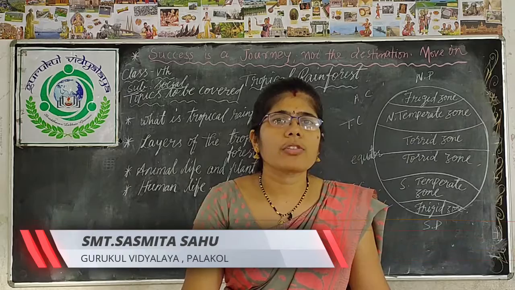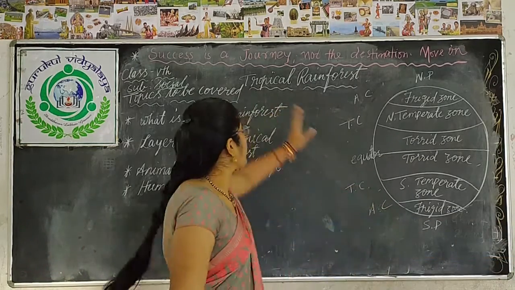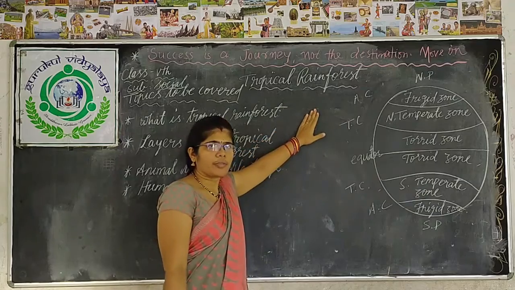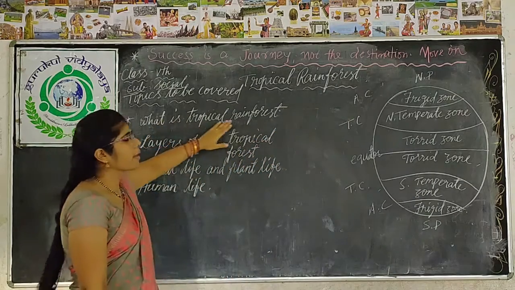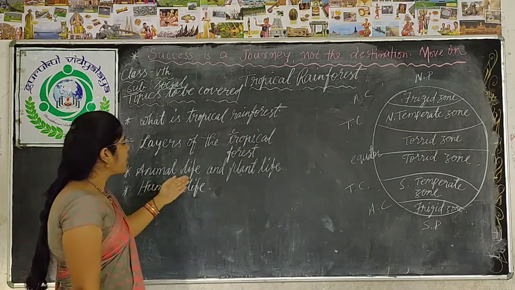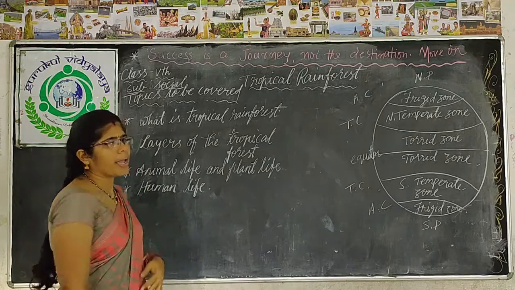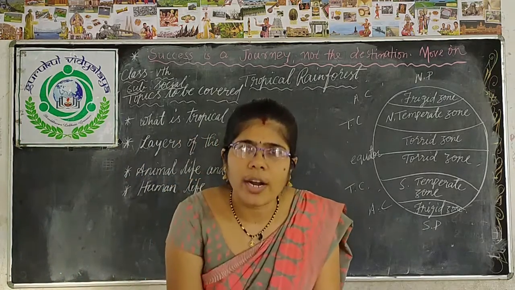Today we are going to start the third chapter of 5th standard, that is tropical rainforest. In this chapter we are going to discuss what is tropical rainforest, layers of the tropical forest, animal life and plant life and human life. These all things we are going to discuss in this chapter. So let's start.